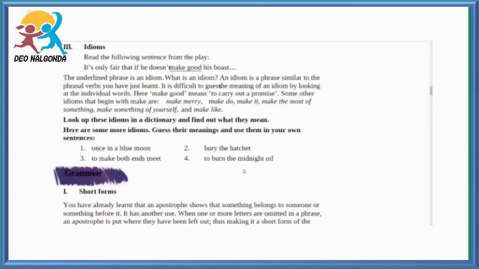Coming to the fourth one, to burn the midnight oil. The meaning is to stay up working, especially studying late at night. Here, for example, Raju loves to play, so he ignored his studies. Because of this, he has no choice, so he has to burn the midnight oil during exams.